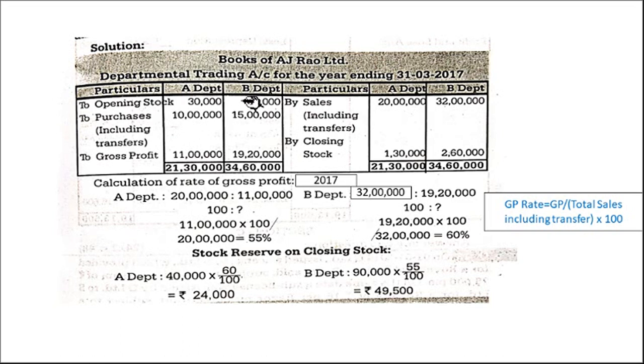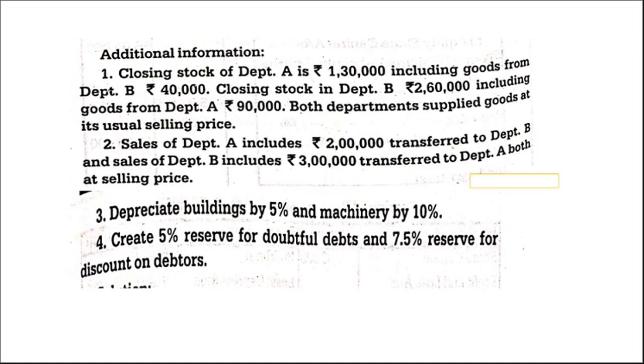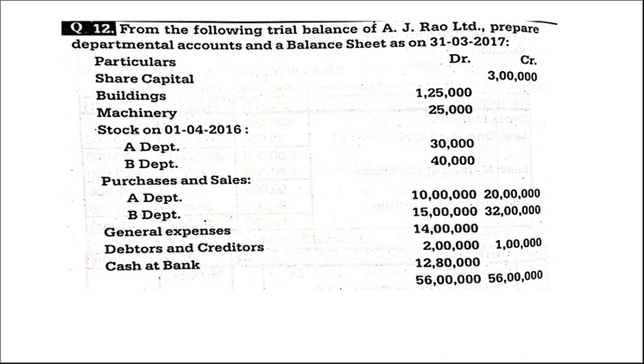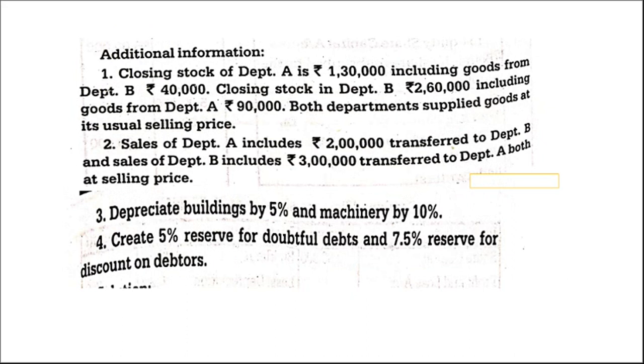Opening stock, it is given in the problem, 30,000 and 40,000. Purchases, 10,000 and 15,000. See, purchases, A department. Always remember, purchases will show debit balance. Purchases, the goods are coming in, right? Debit balance, A and B, 10 lakh and 15 lakh. Sales are always shown on the credit side because something is going out, so it is credit balance.